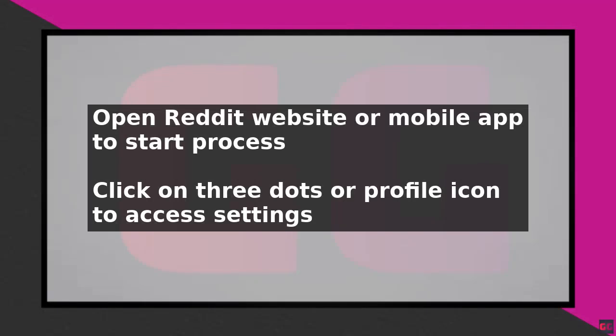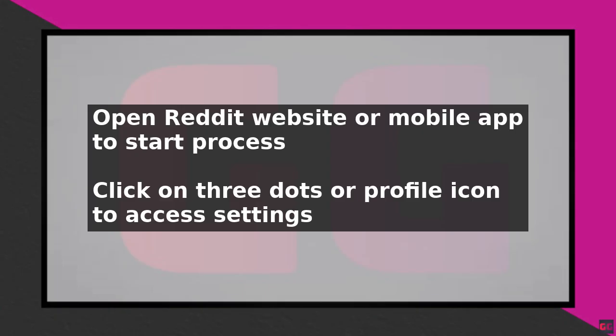To turn on sound on Reddit, start by opening the Reddit website or mobile app. If you are using the website, click on the three dots at the top right corner of the page and select Settings. If you are using the mobile app, tap on the profile icon at the top right corner and select Settings from the drop-down menu.